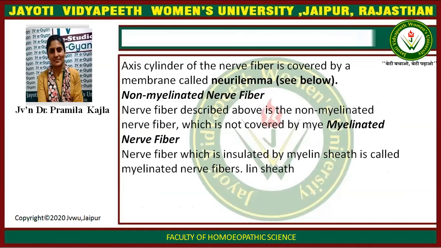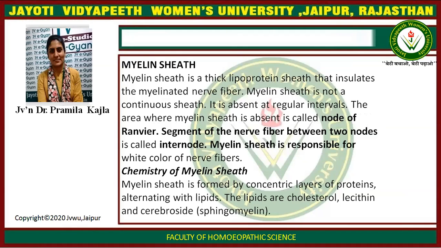Non-myelinated nerve fiber and myelinated nerve fiber. Nerve fiber described above is non-myelinated, which is not covered by myelin sheath. Myelinated nerve fiber is insulated by myelin sheath. Myelin sheath is a thick lipoprotein sheath that insulates the myelinated nerve fiber. Myelin sheath is not a continuous sheath.